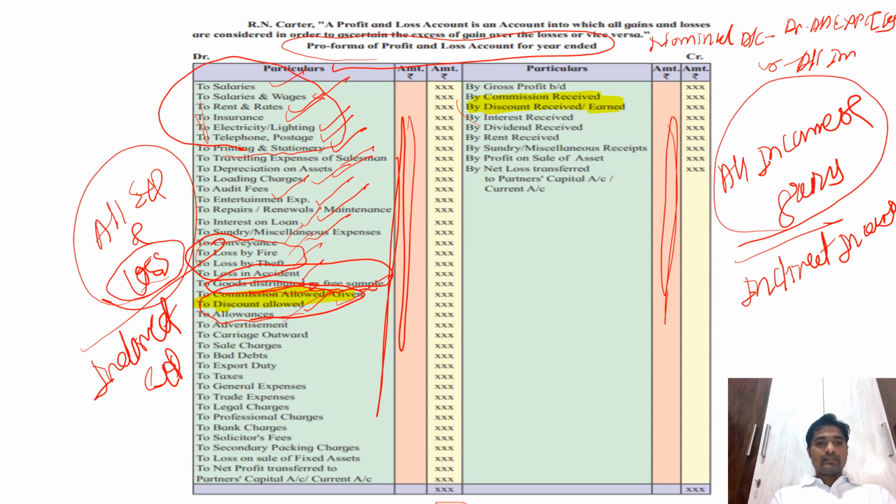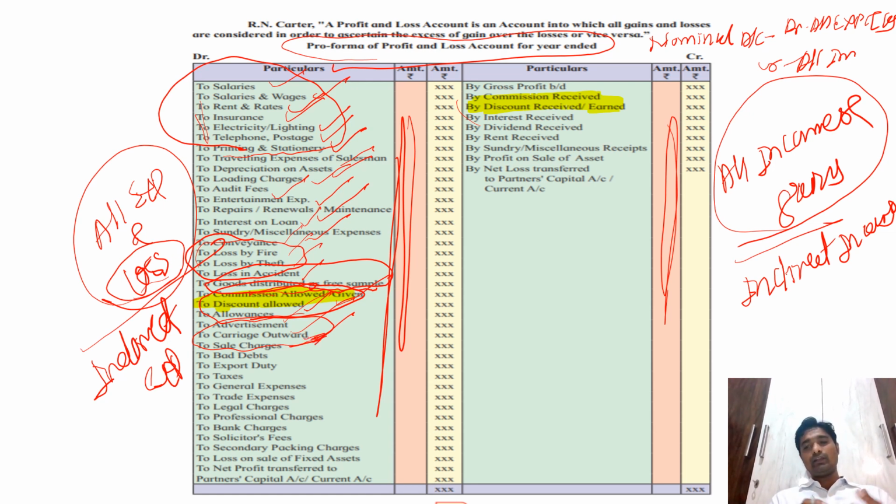After that, allowances, advertisement, carriage outward. In case of carriage inward, as I said, it is a carrying cost paid at the time of purchase of the material. Similarly, carriage outward is a carrying cost incurred at the time of selling the material. When we sell material, the carrying cost from our warehouse to the purchaser's warehouse is incurred by the seller himself, and that is why this is related with the sales, and that is why it is taken to the profit and loss account.